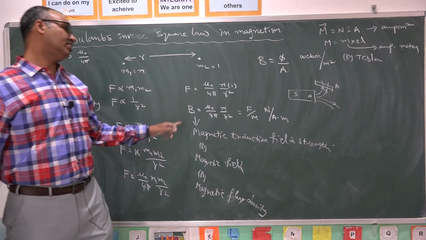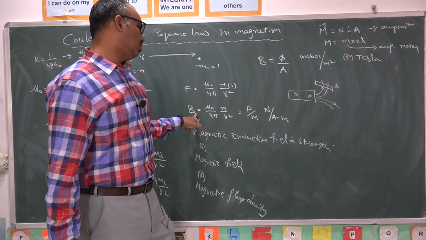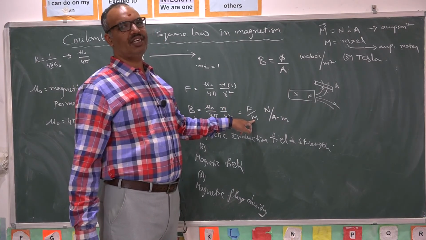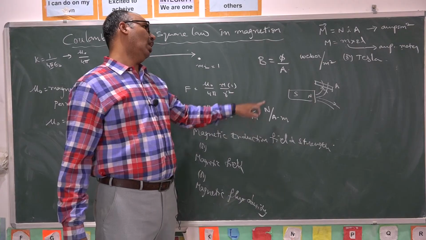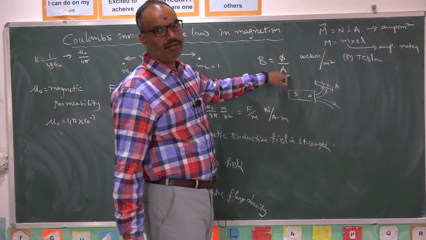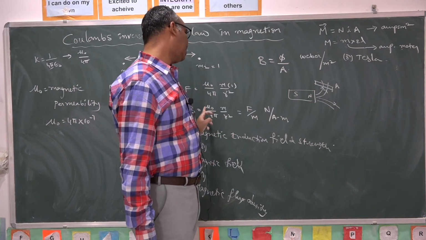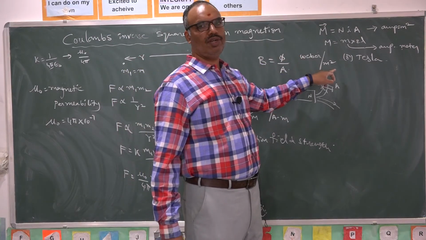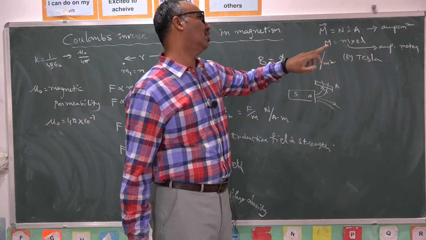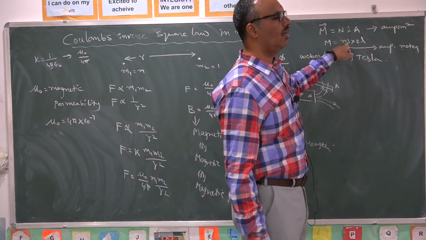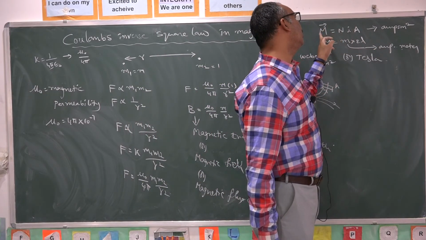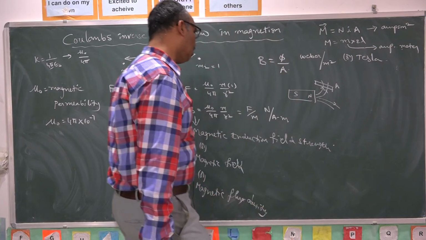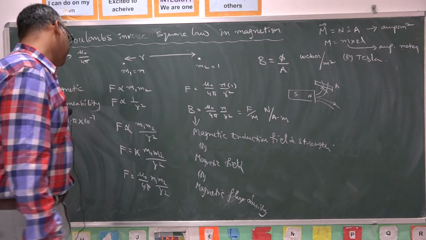So what is magnetic induction field? It is defined as the force experienced by unit north pole placed at a point within the magnetic field, or flux passing through unit area. What are the units for magnetic induction field? Newton per ampere meter, or Weber per meter square, or simply Tesla. What are the units of pole strength? Ampere meter. What are the units of magnetic moment? Ampere meter square. Try to remember these units.